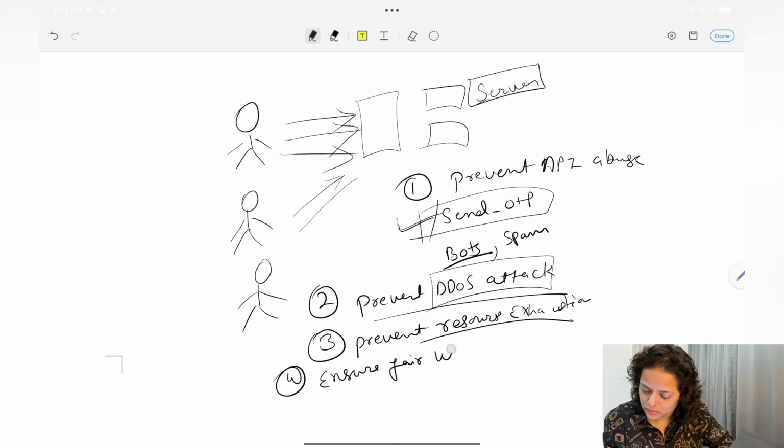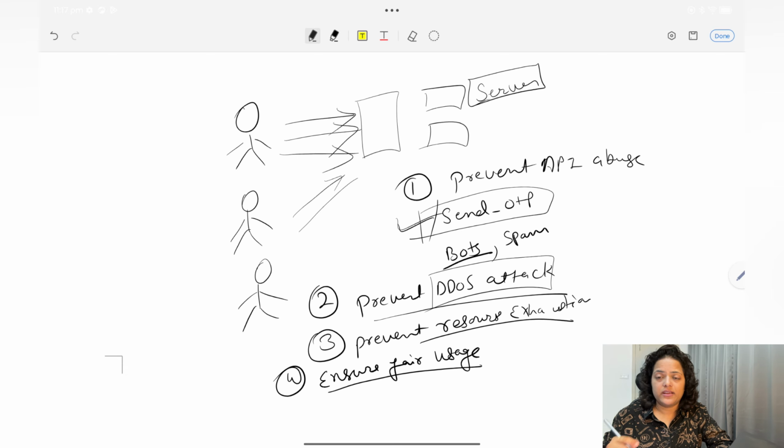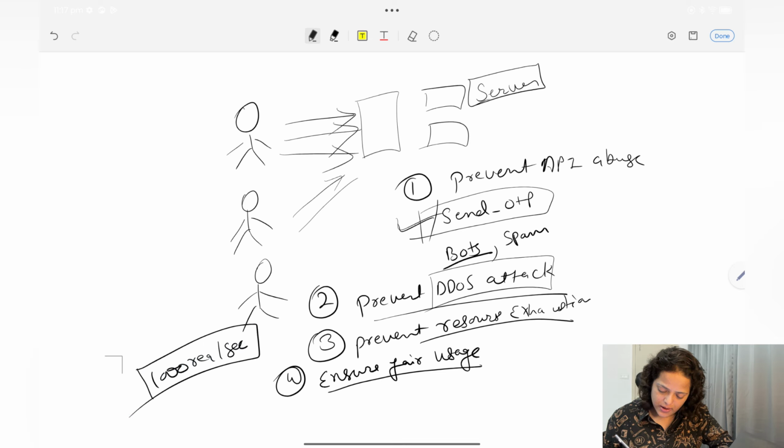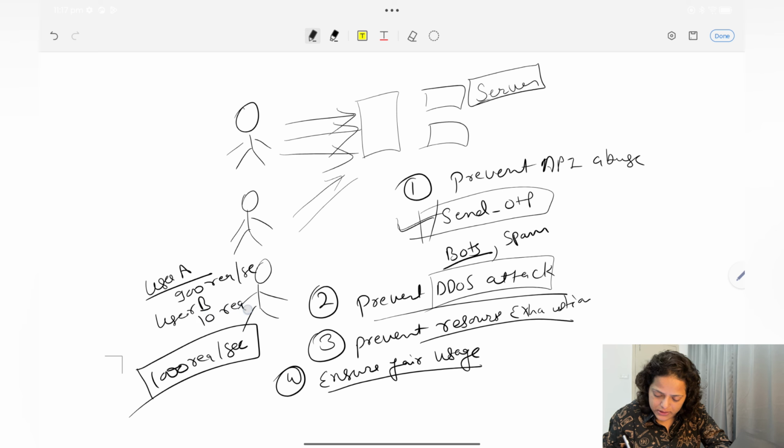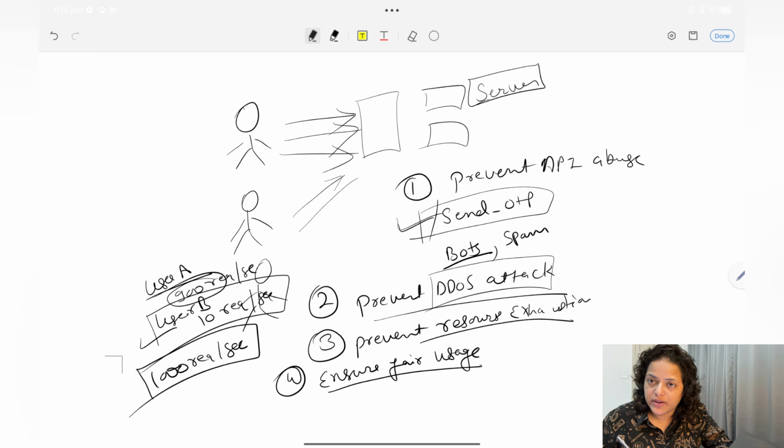The fourth one is to ensure fair usage. Now how? For example, let's say you have decided that your system can process 1000 requests per second. Now you have user A sending 900 requests per second, and user B sending 10 requests per second. What is the result? User B will suffer, right? Because user A has sent 900 requests per second. So this is not fair usage of resources, correct? So that is also what we prevent using this.